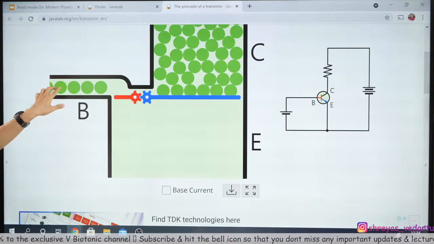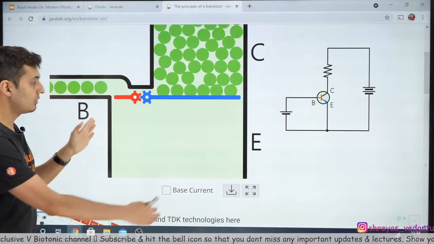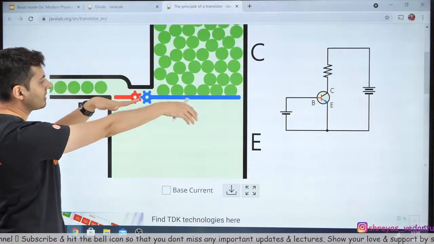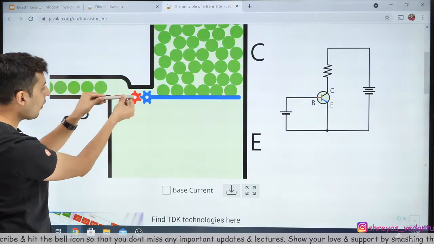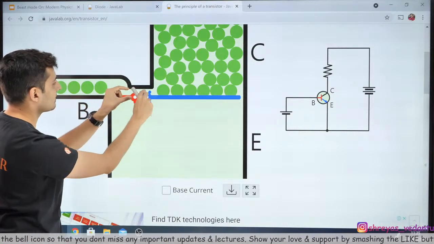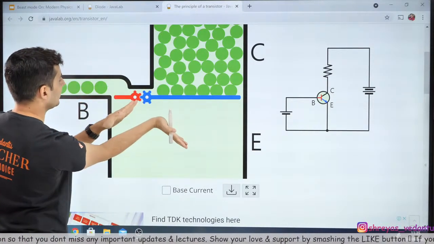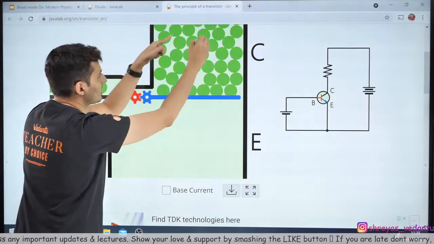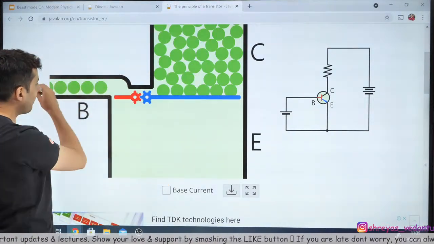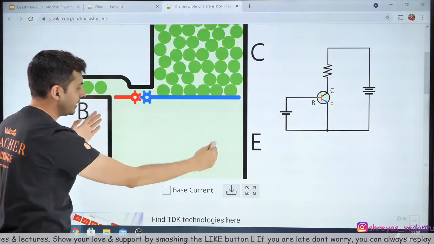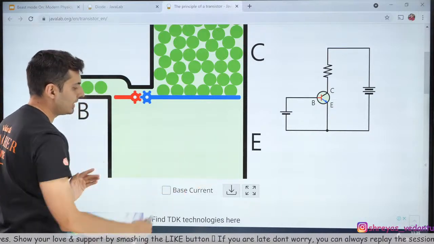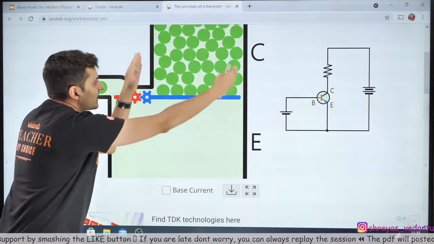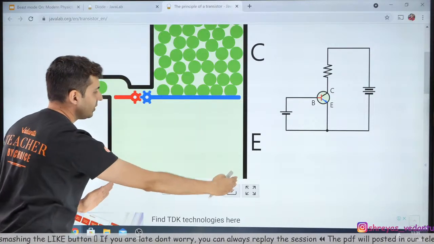Right now, the base current, this is the base, this is the emitter, this is the collector. These are two barriers. If I open this, there are gears that will indirectly open this. The balls will start falling here. The balls will start dropping from here. Base and collector together will give you emitter. Agreed? Base plus collector together will give you that emitter.